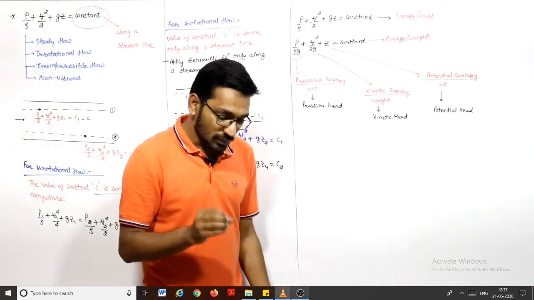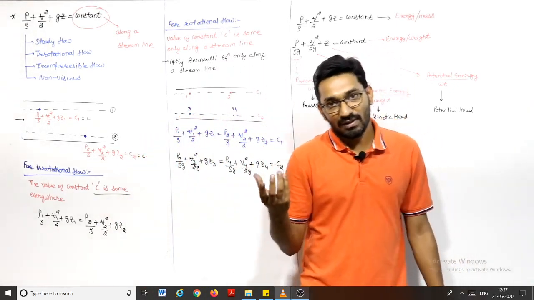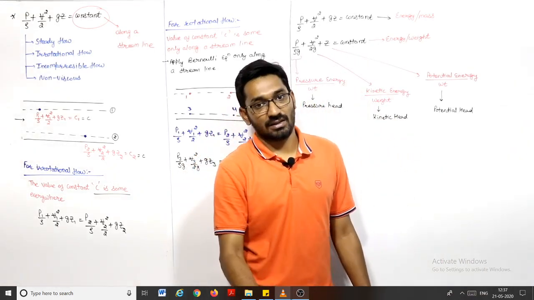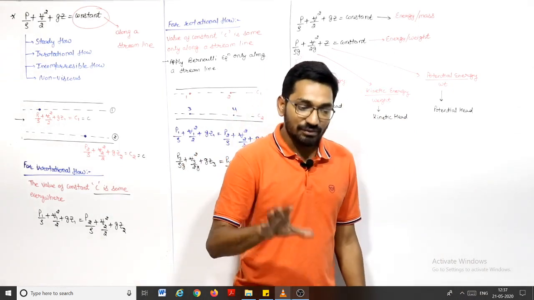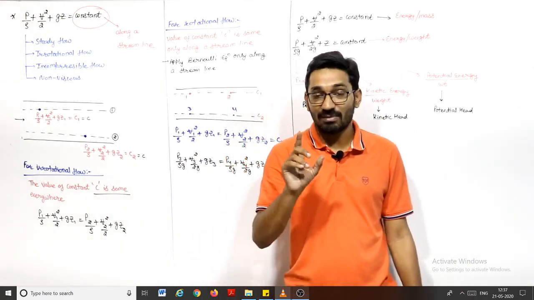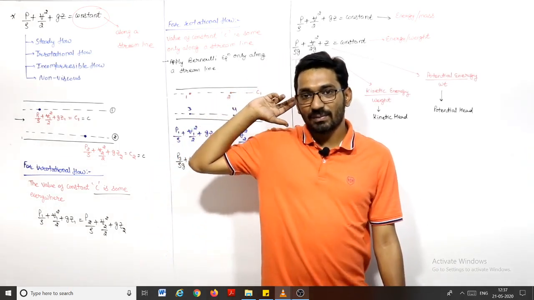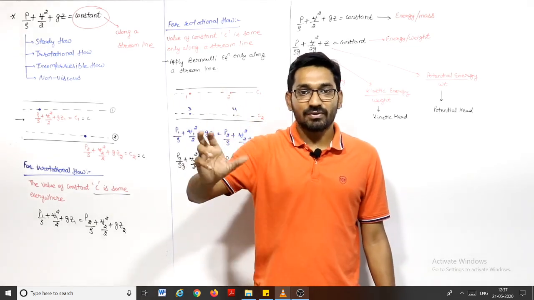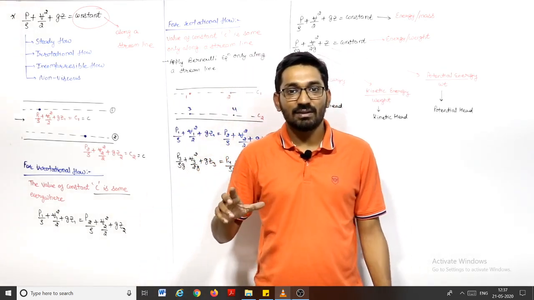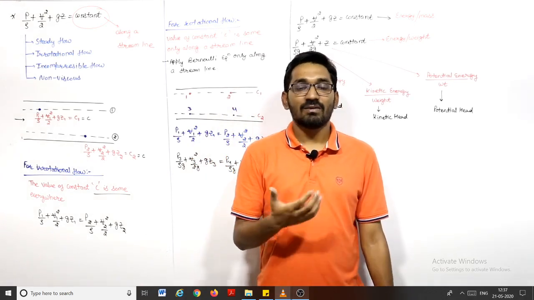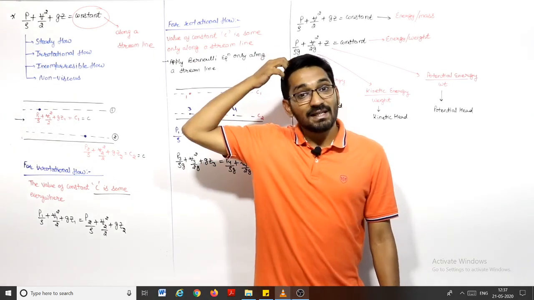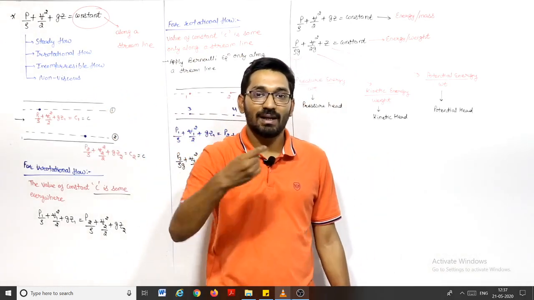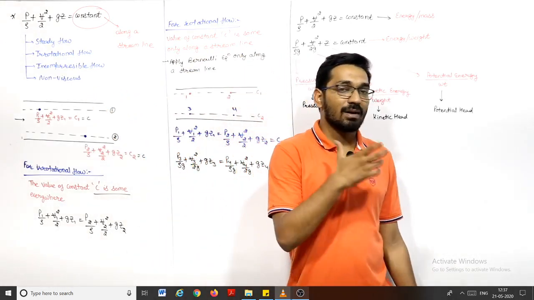So in a fluid flow, if the flow is steady, incompressible, non-viscous, then the sum of potential energy, kinetic energy, and pressure energy will remain constant, if no heat and work transfer takes place. That is important. If I add the concept of thermodynamics here, there should not be any heat transfer or any work transfer. If work transfer is there, then this equation is not valid. We will discuss this in the case of a turbine or compressor or pump. In a turbine, when a fluid strikes a blade, it gives some work to the blade, and the blade starts rotating. Then we will see how to apply the Bernoulli equation there.